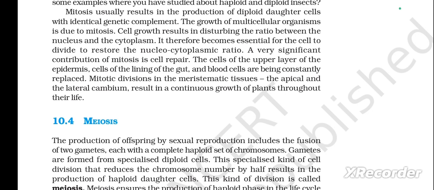Next is 10.4, meiosis. The production of offspring by sexual reproduction includes the fusion of two gametes, each with a complete haploid set of chromosomes.